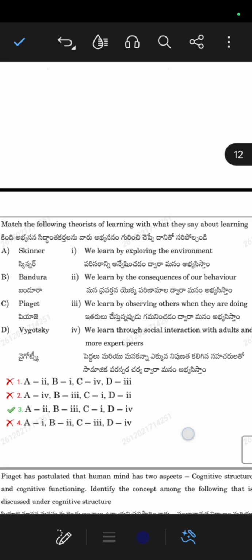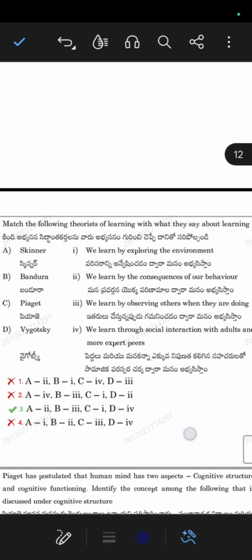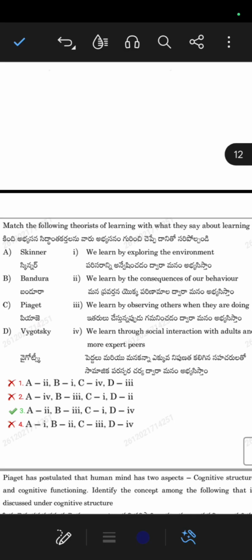That last one is Vygotsky, a social learner. He said how the child learns from society and environment, so social interactions relate to Vygotsky.